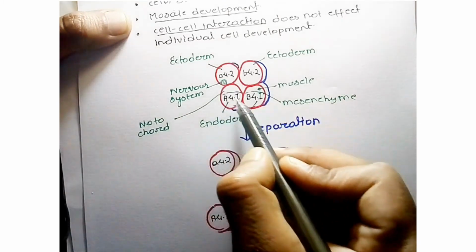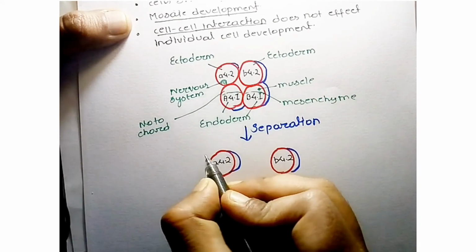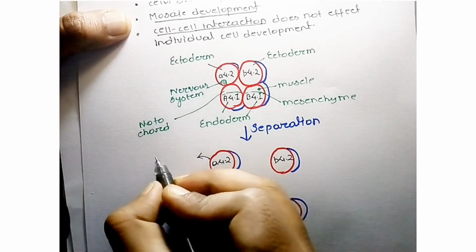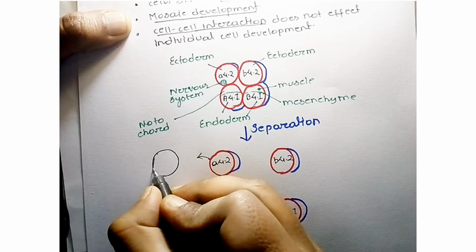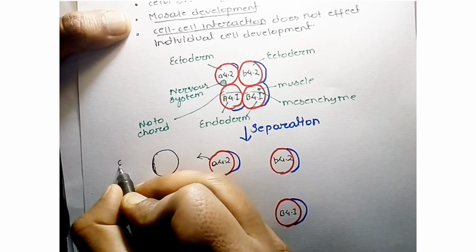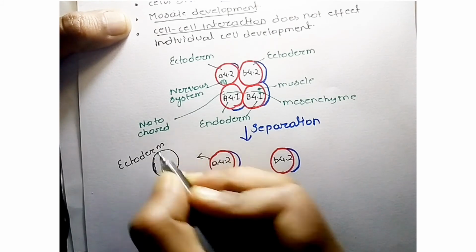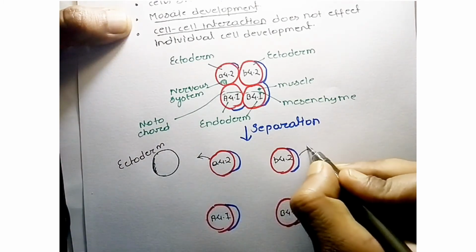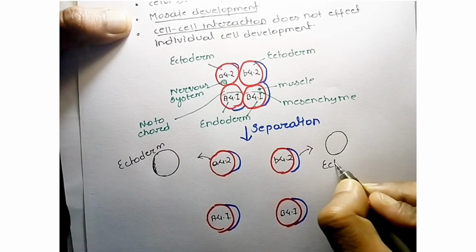When these blastomere pairs are separated from each other, this A4 also forms ectoderm. So ectoderm is formed from this individual blastomere pair. This structure also forms ectoderm.